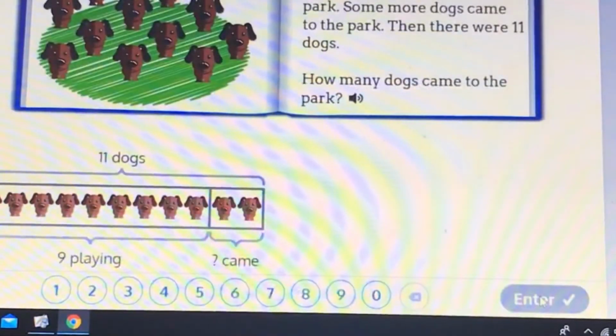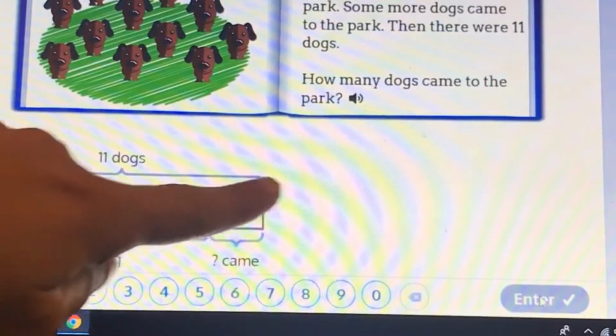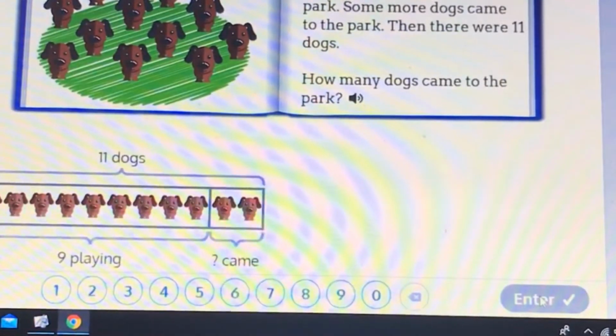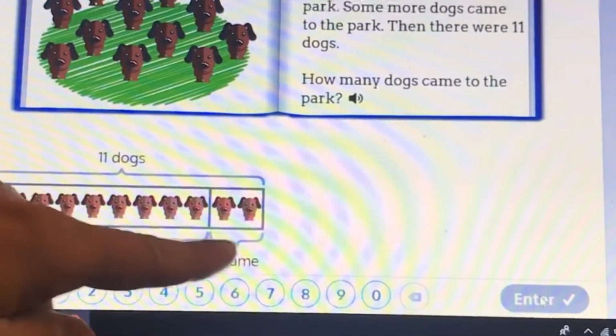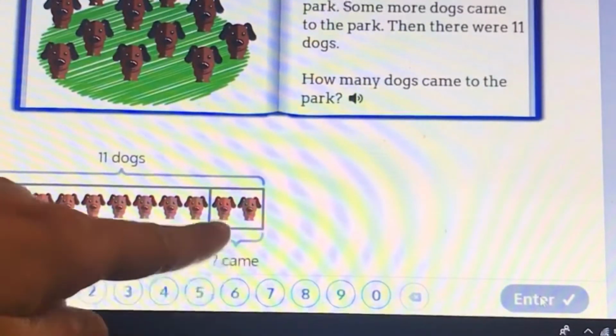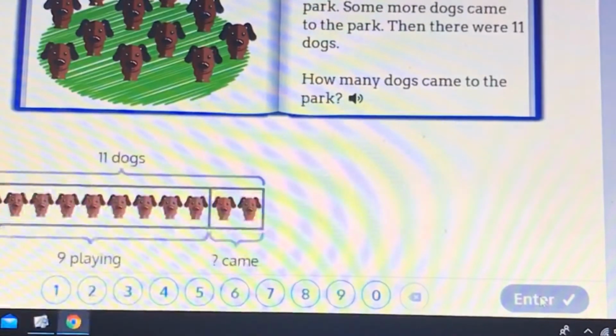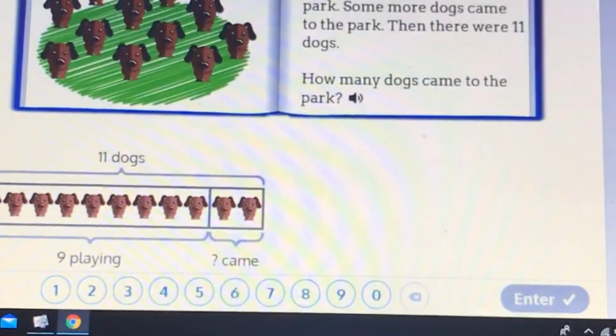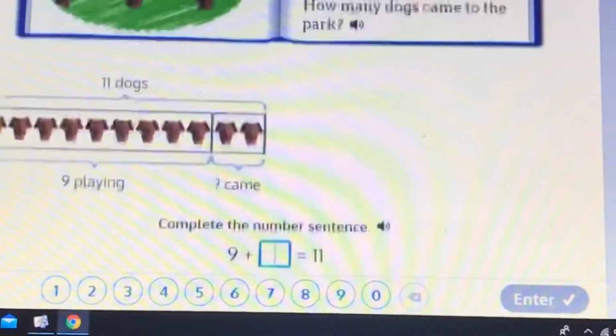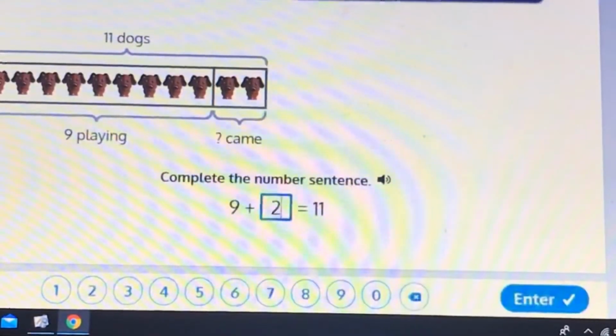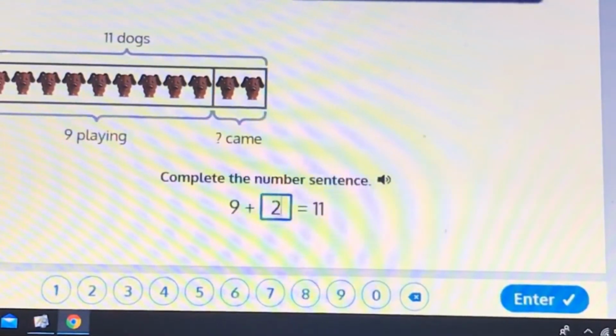So again, we know that our total dogs that were at the park is 11 and 9 were playing. So we are looking for the ones that came. We see 9 here, 9 playing, and we're looking for this number here. Here I have 1, 2. 2 dogs must have come to the park. So 9 plus 2 equals 11. Does that make sense? Does 9 plus 2 equal 11?